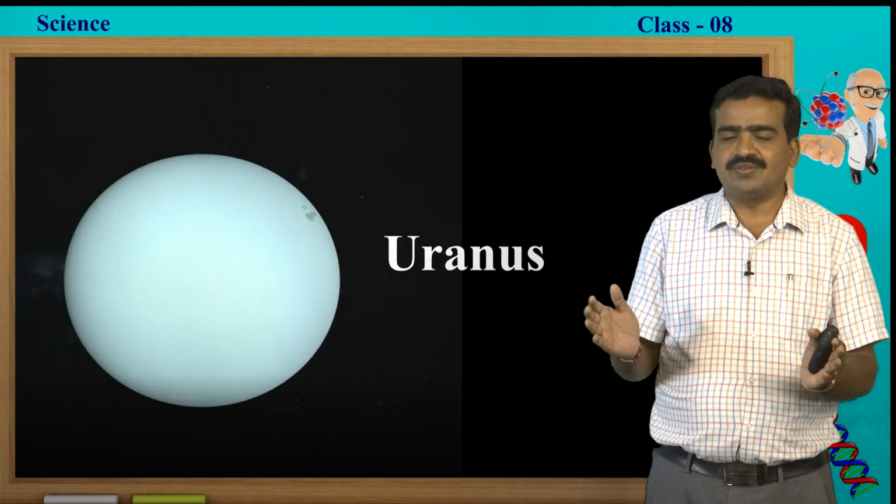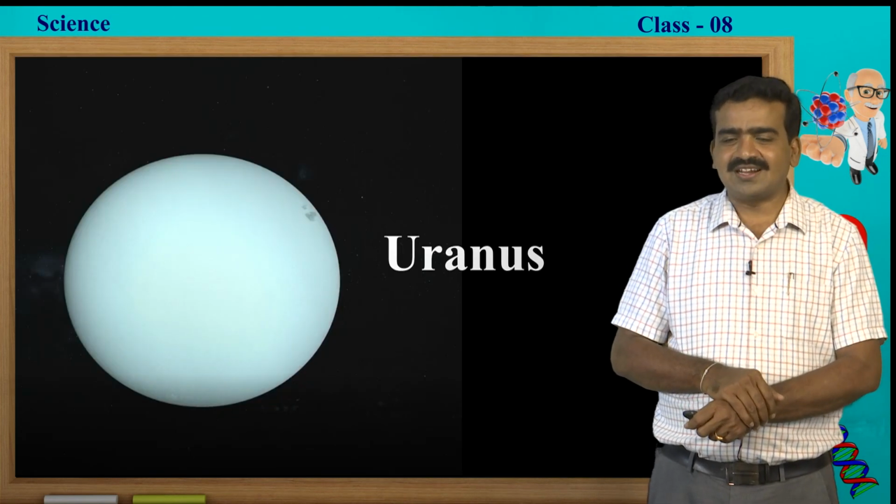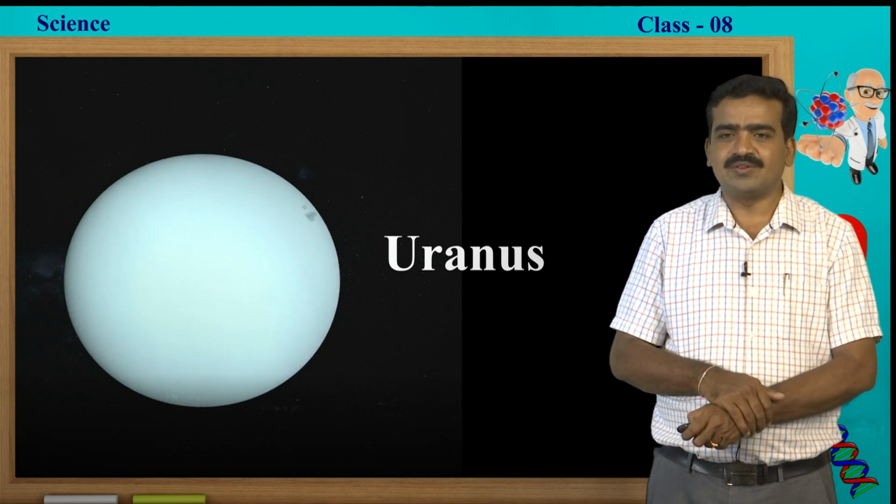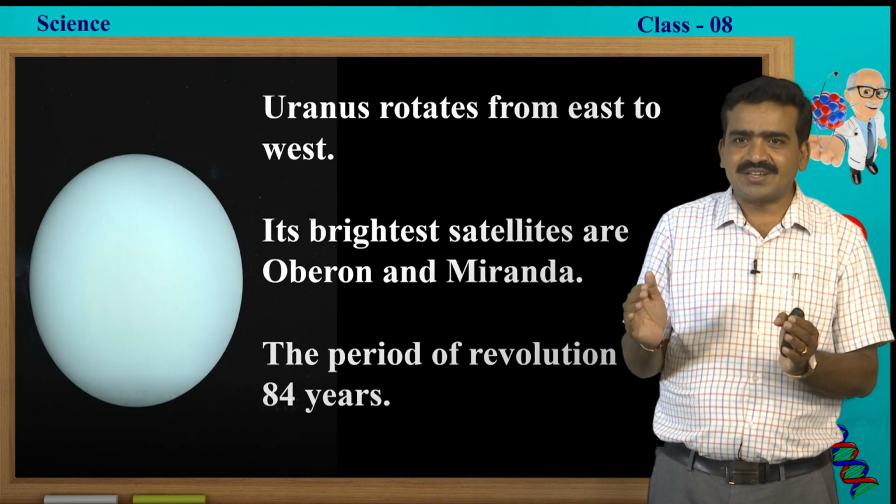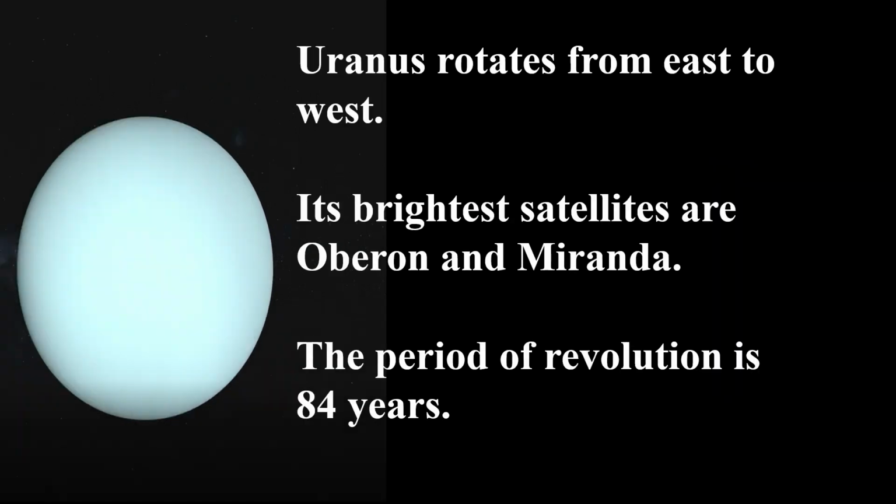Now we have Uranus. After Saturn, there is another wonderful planet, Uranus. Uranus rotates from east to west. Its brightest satellites are Oberon and Miranda. Its period of revolution is 84 years.